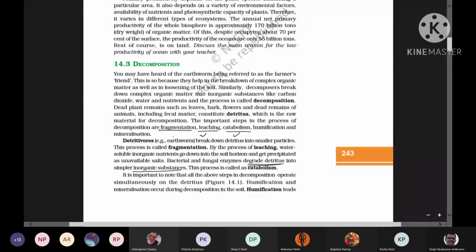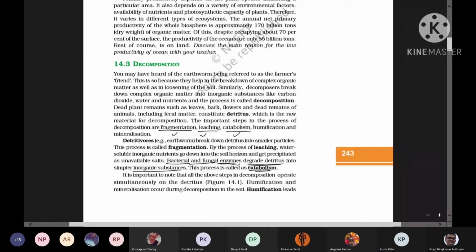So catabolism is an enzyme driven process, okay, keep in mind. And mostly bacteria as well as fungi have the enzymes which degrade the detritus, after fragmentation and leaching, into the simpler inorganic substances, and this process is called catabolism. So this is the third step of the decomposition, right?